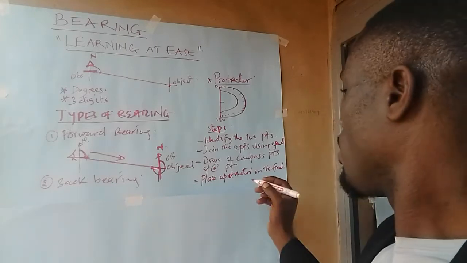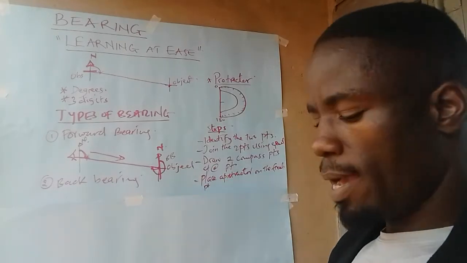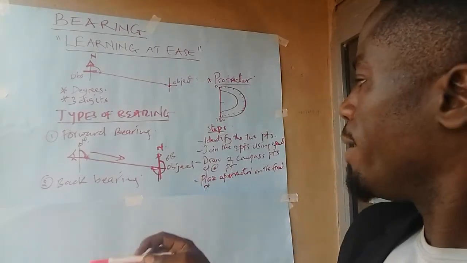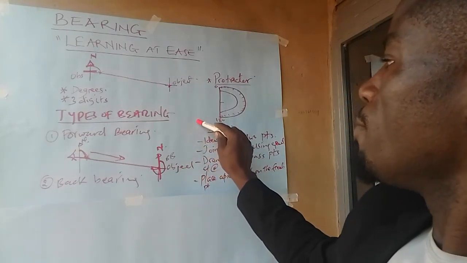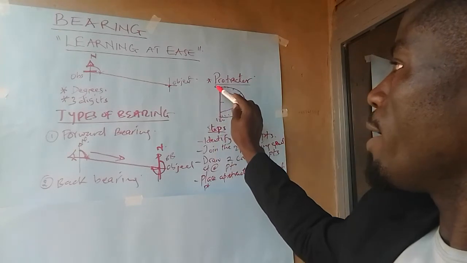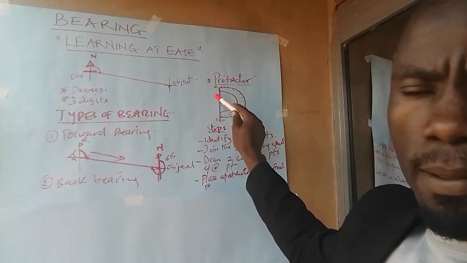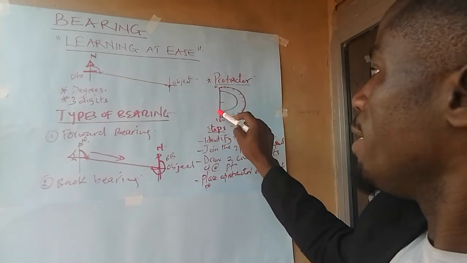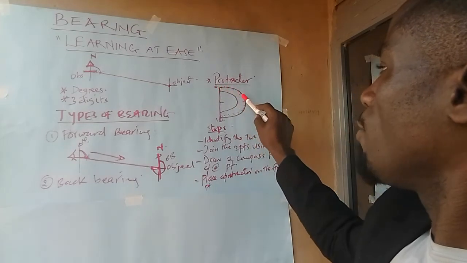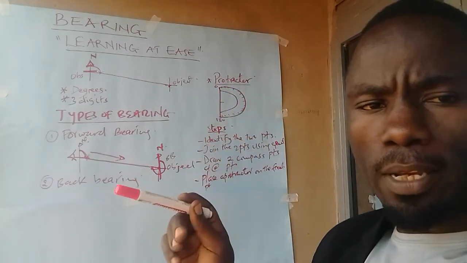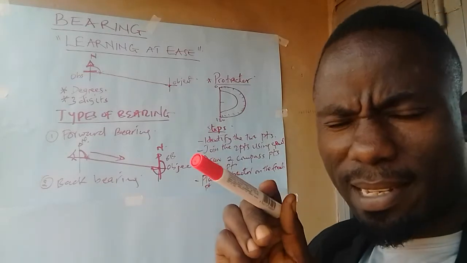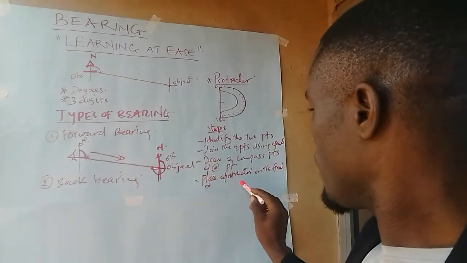And then, in a clockwise form, count from the north line, that is 0, where you see 0 on your protractor. The 0 should be on the north line. Count in a clockwise form up to the eye line. The eye line is the line through which we can see the object of interest.